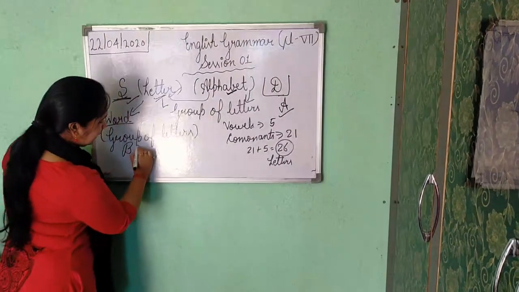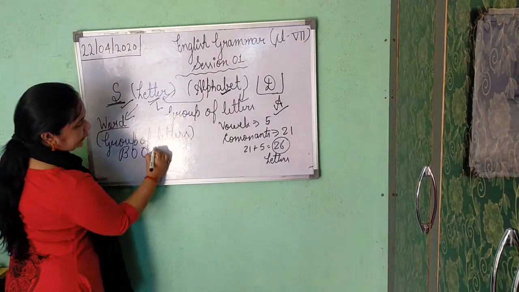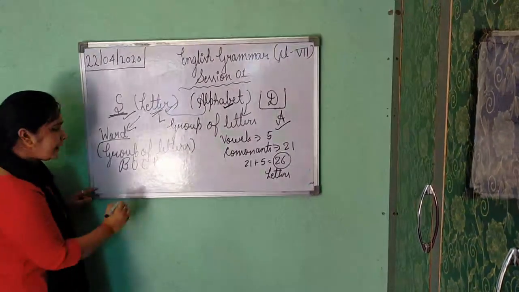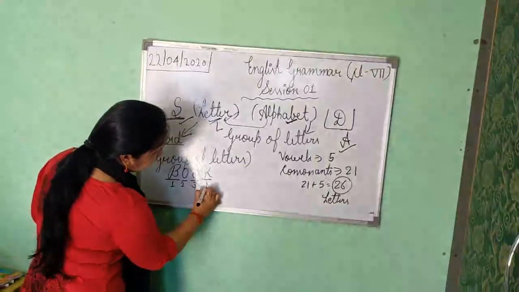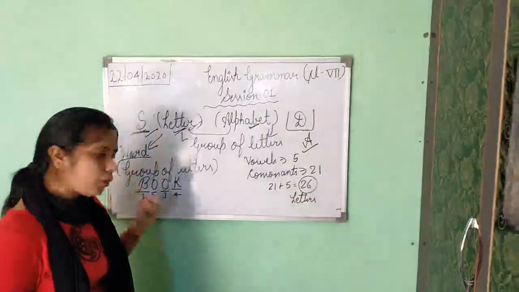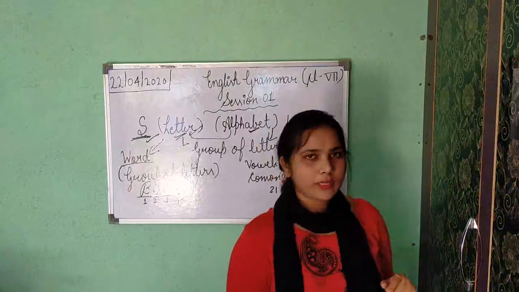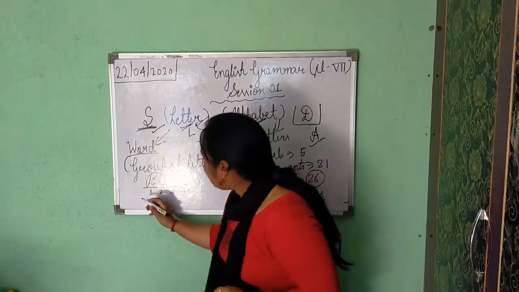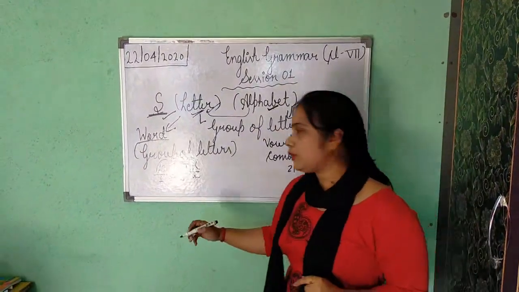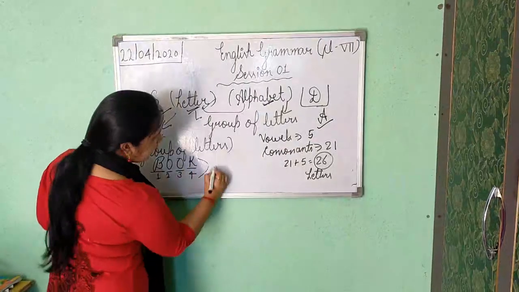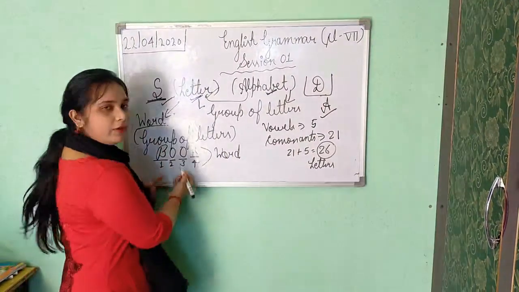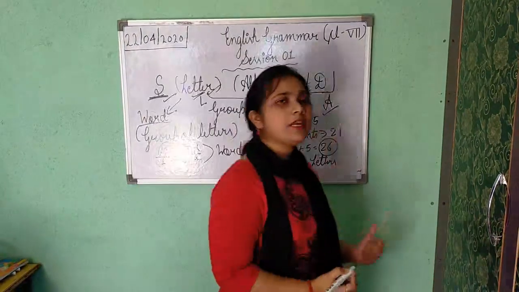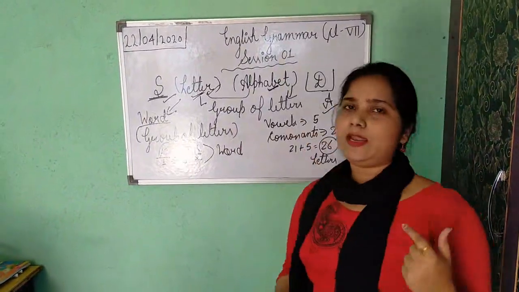B, O, then again O, then K. Here you get the first letter, second letter, third letter and fourth letter. The total number of letters is 4 here, as you can see. So when these 4 letters come together, they frame a word. Understood? Book, everyone knows, book is an essential resource for the teachers as well as for the students.